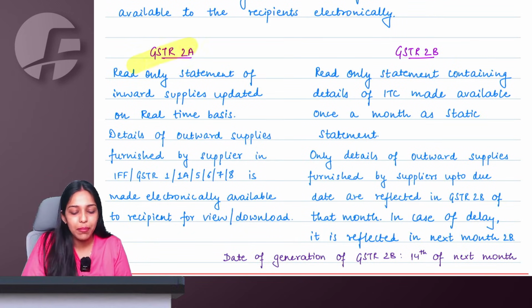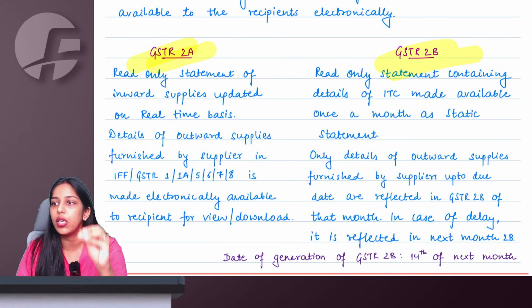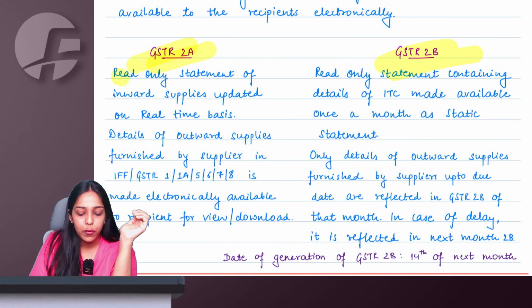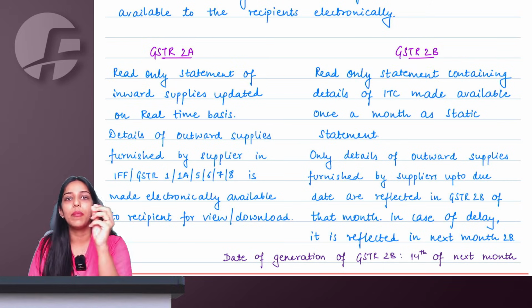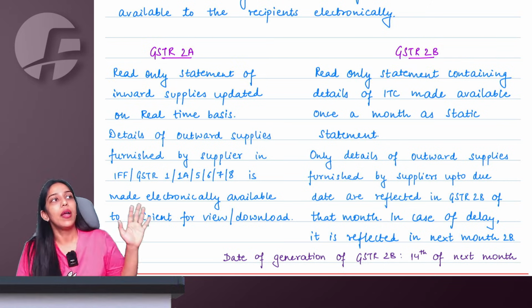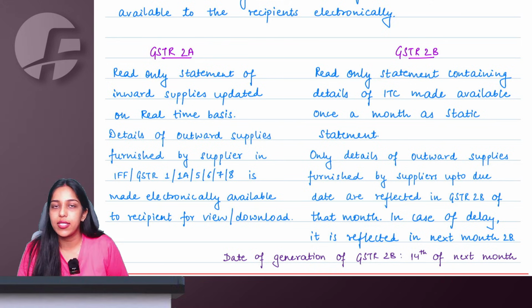So what is 2A, ma'am? There is no change in this. Whatever 2A, 2B I have taught you earlier, everything remains the same. 2A is read-only. Yes, both are read-only statements, ma'am. I cannot make any change in 2A, 2B. It is being prepared based on whatever my supplier is furnishing in GSTR 1.